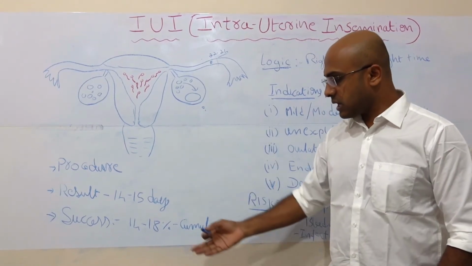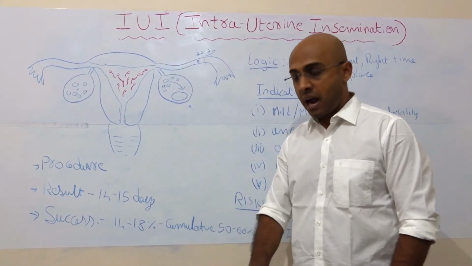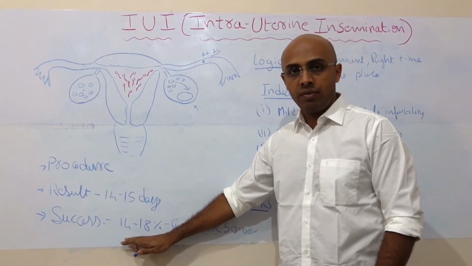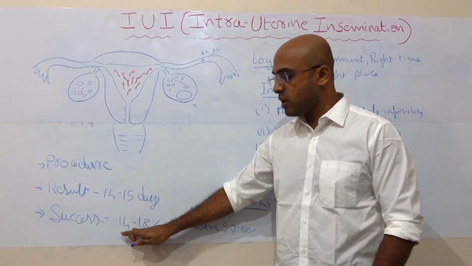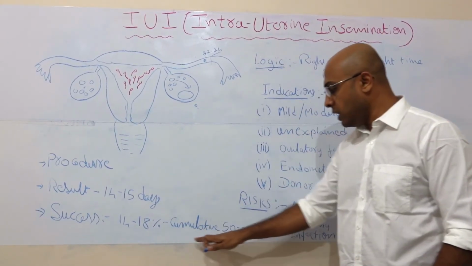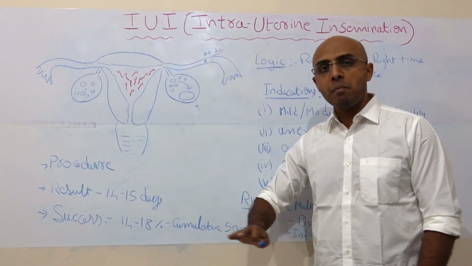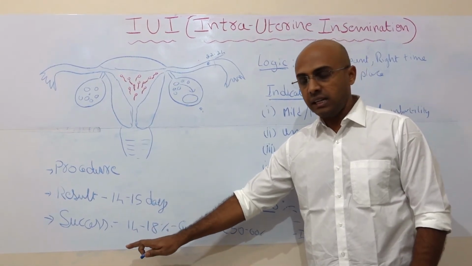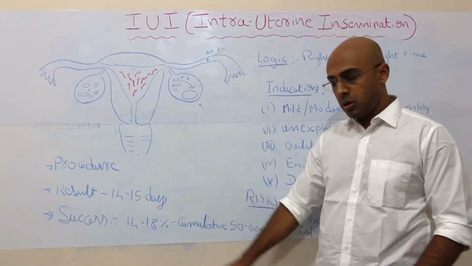What is the success rate of IUI? It's around 14 to 18% only, so keep that in mind. When we compare it to IVF, where the success rate is around 60 to 70%, the IUI success rate is only 14 to 18%. But the cumulative success rate is 50 to 60%. Cumulative means over a combined 4 to 5 cycles, the success rate is going to be 50 to 60%. You need to keep that in mind.